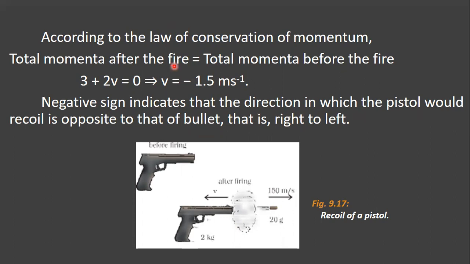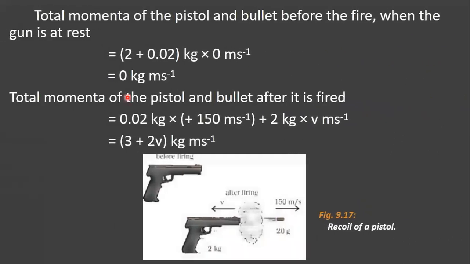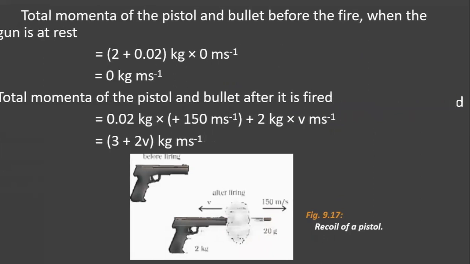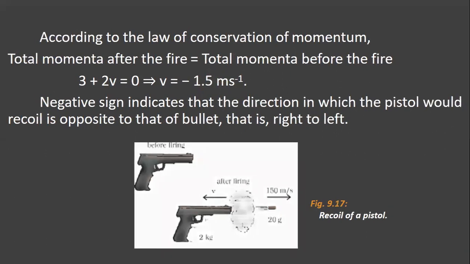Understood children? Here after equating these two equations, you will get 3 plus 2v equals 0. That is what I have written here, 3 plus 2v equals 0. This implies v equals minus 1.5 meter per second, that is, the recoil velocity of the pistol is minus 1.5 meter per second.